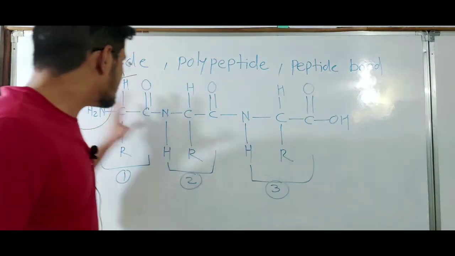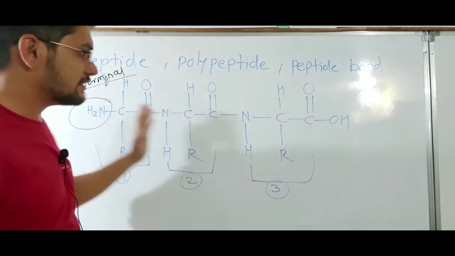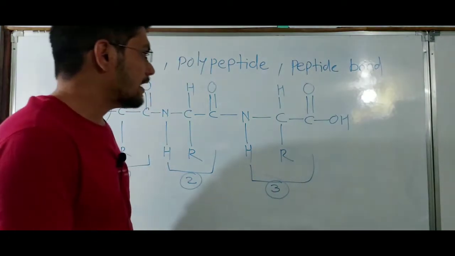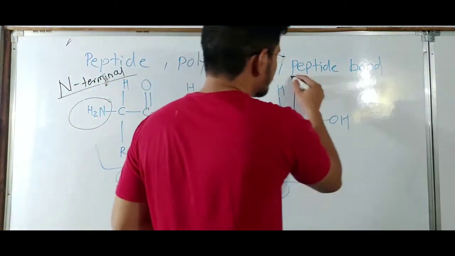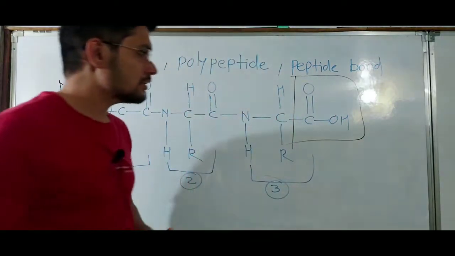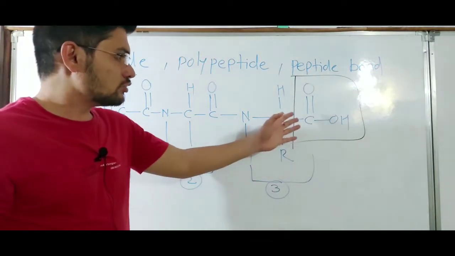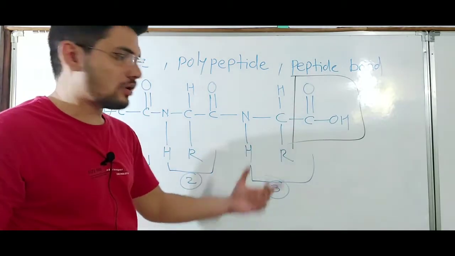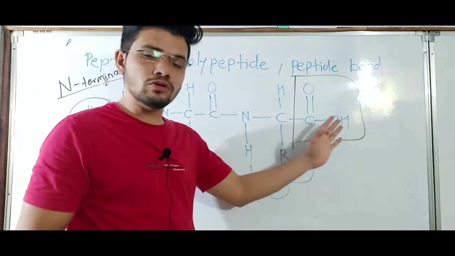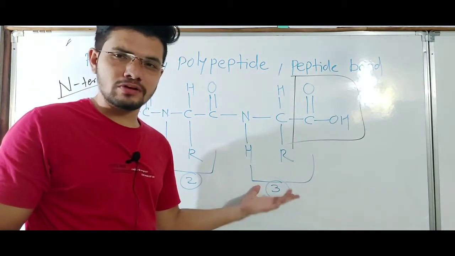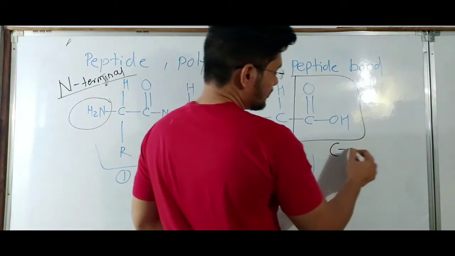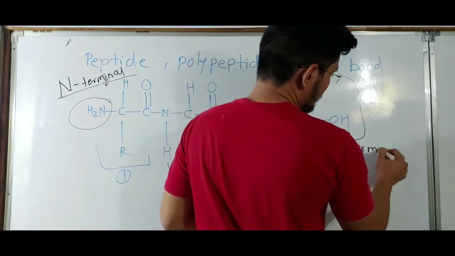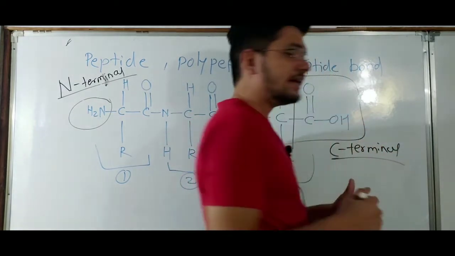This is the last amino acid, and the carboxyl group of this amino acid is free. To the right, the carboxyl group of the last amino acid of the chain makes it the C-terminal amino acid, and this end is known as the C-terminal end.